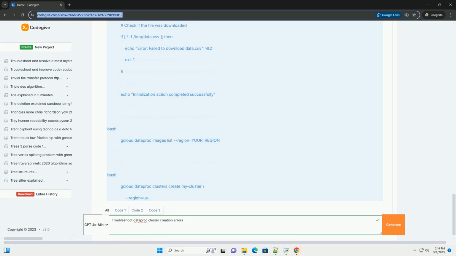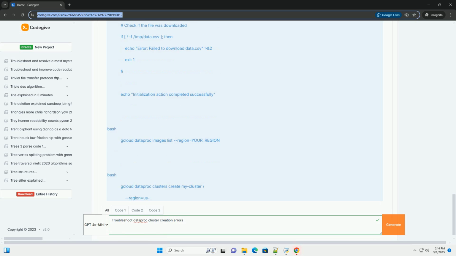Firewall rules. Firewall rules are blocking necessary communication between VMs in the cluster or between the cluster and external services, for example Cloud Storage. No external IP address, private clusters. If you're creating a private cluster with no external IP addresses on the VMs, you need to ensure proper DNS resolution to access Google Cloud APIs and services.